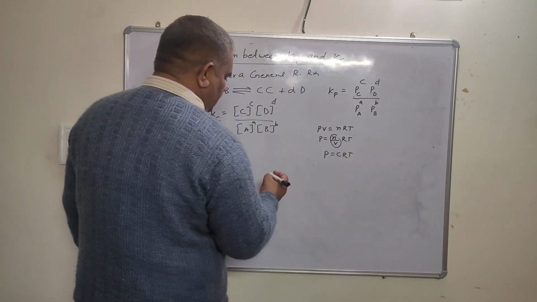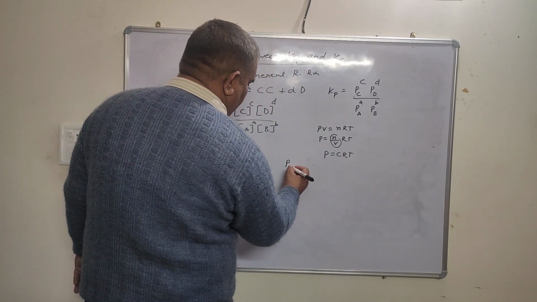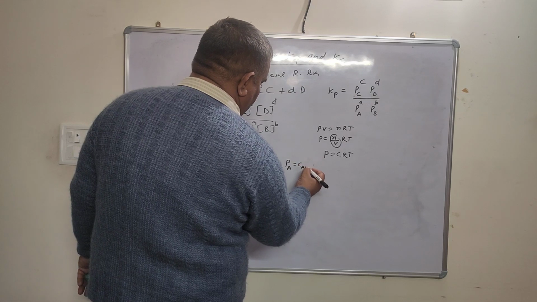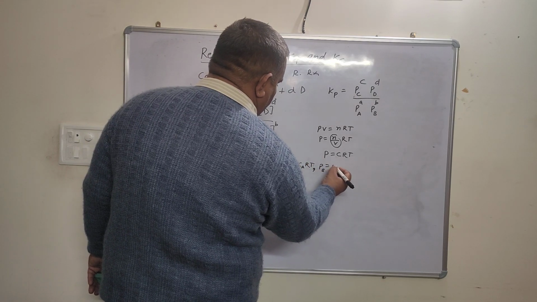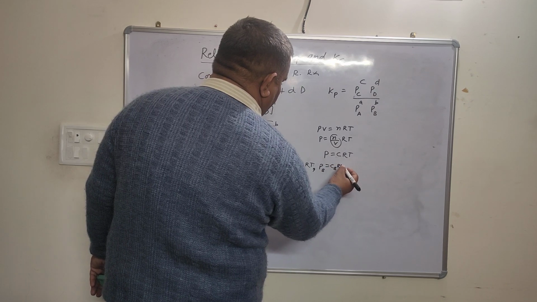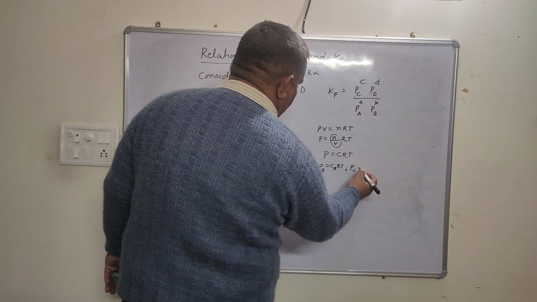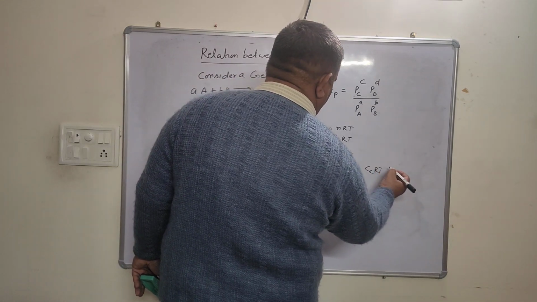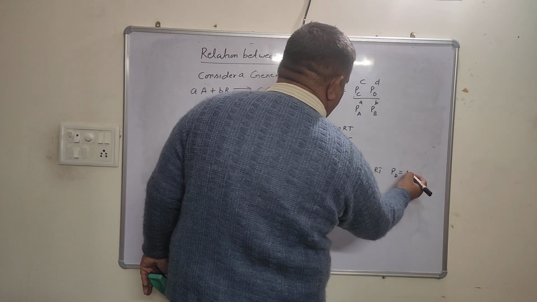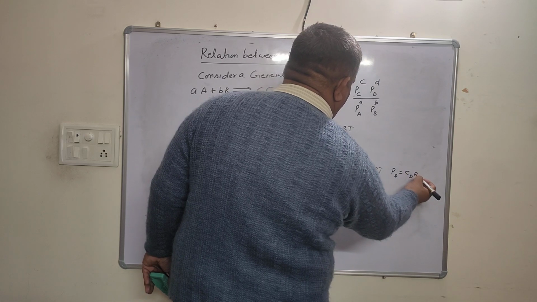For A के लिए partial pressure of A होगा CA RT, PB होगा CB RT, PC होगा this CC RT, और PD होगा this CD RT.